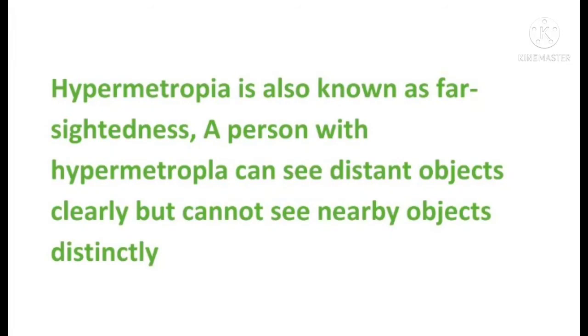A person with hypermetropia can see distant objects clearly, but they cannot see nearby objects distinctly. The person suffering from hypermetropia is usually an older person, after the age of 40. They can see what is far away, the distant objects, but they can't see what is near to them. Let us understand this by the diagrammatic representation.